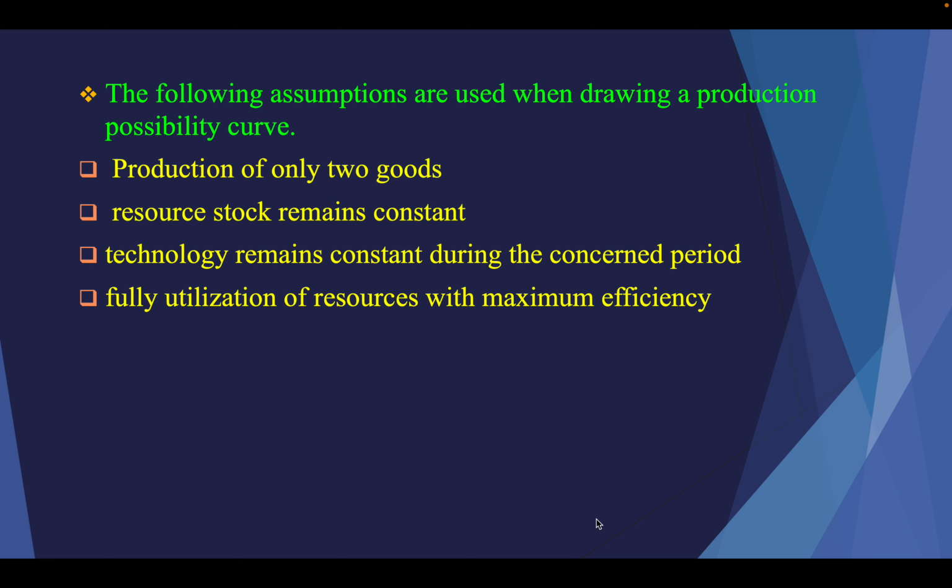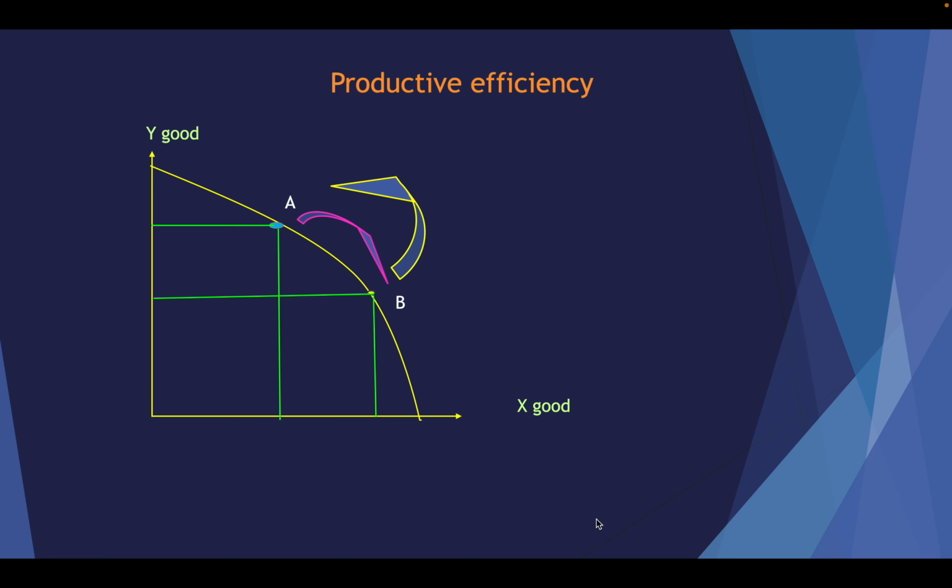It is for the increasing opportunity cost. In a production possibility curve you identify two goods, with two axes, a vertical axis and a horizontal axis.